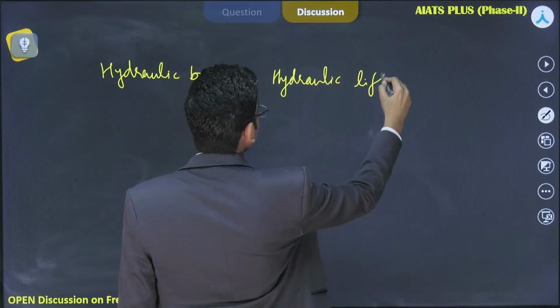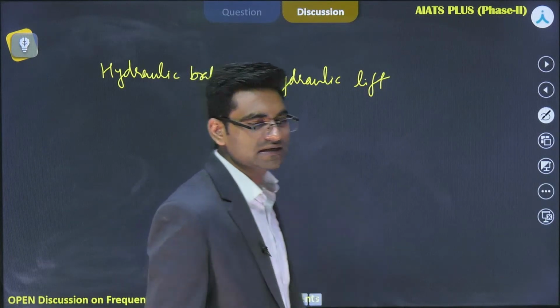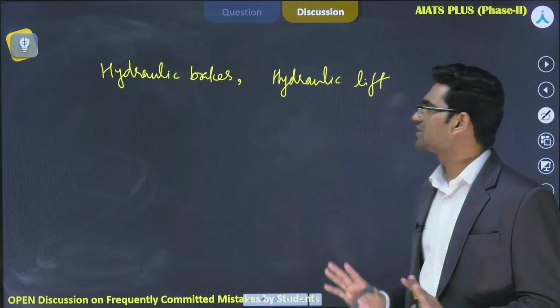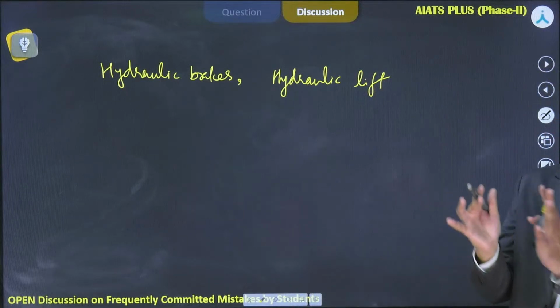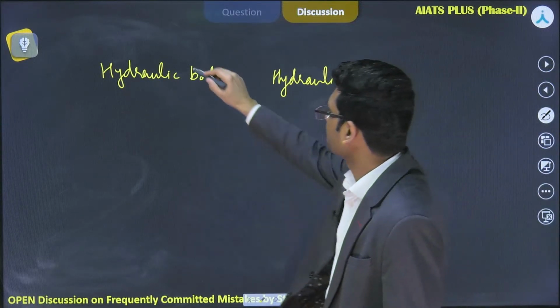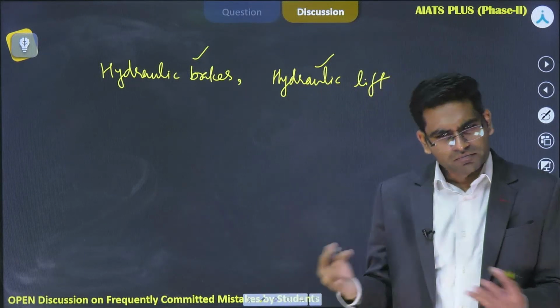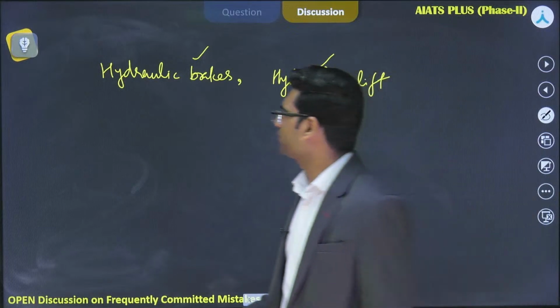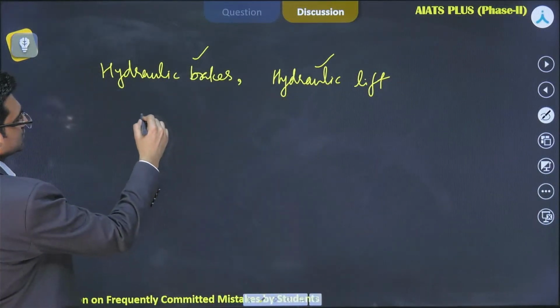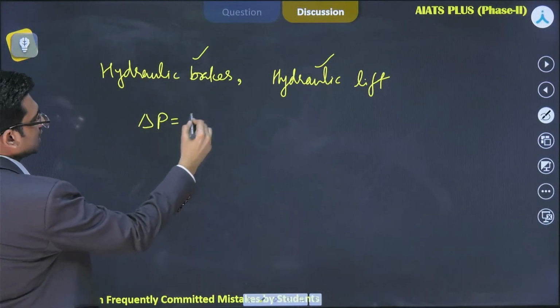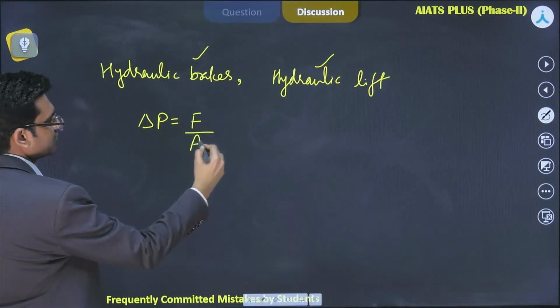Okay? So, अपने माइंड में क्लियर रखना है, दो चीज़ें हमें ऑलरेडी पता होनी चाहिए कि पास्कल्स लॉ पर कौन कौन सी मशीन्स बेस्ड हैं. So one is hydraulic brakes and the other one is hydraulic lift. Both are almost same. What we do here, that delta P, change in pressure, is equal to, I have already told you, F by A.